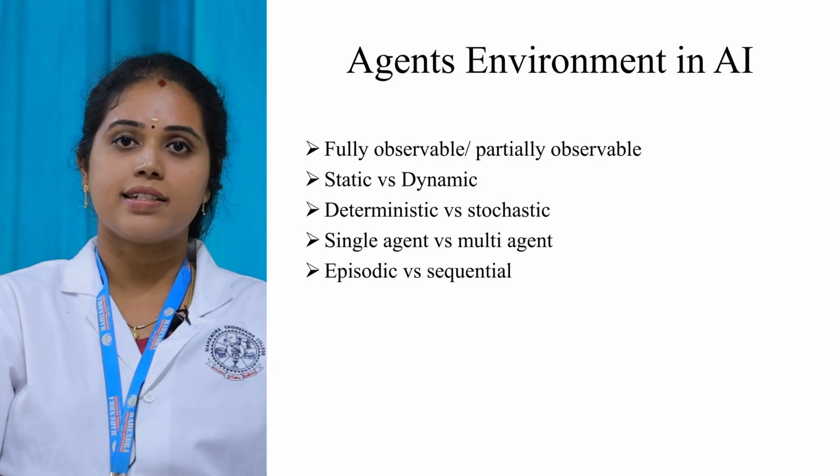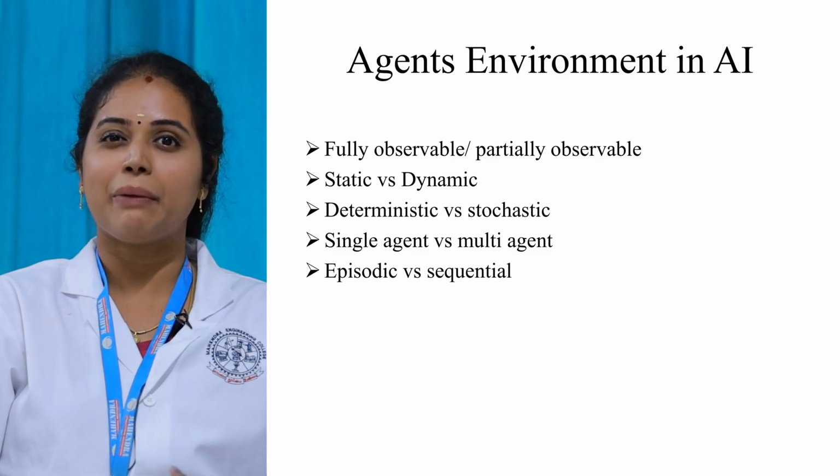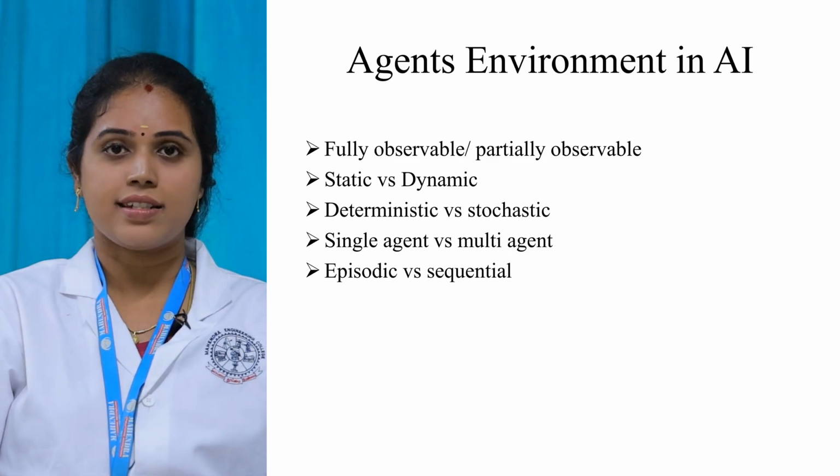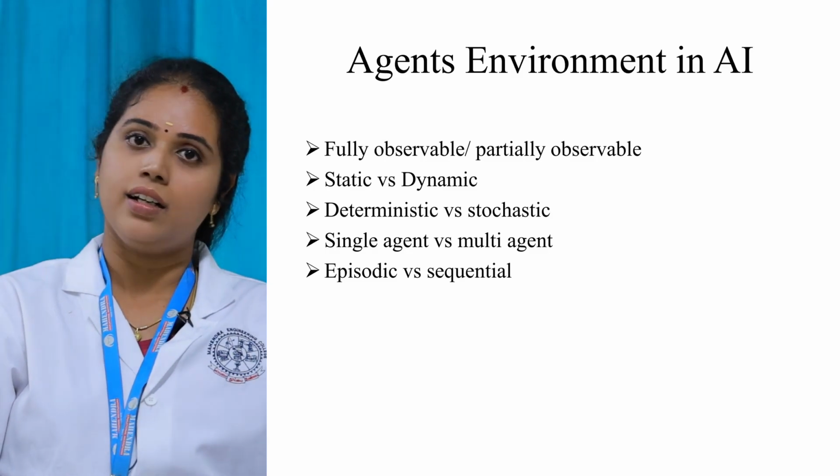Stochastic means it is random in nature. We can't predict the traffic. We can't predict the next state. That is said to be a stochastic environment.